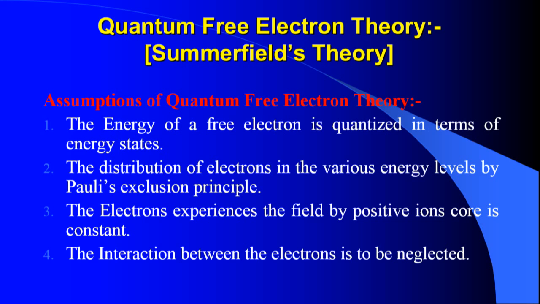Each and every electron experiences the constant positive ion core field, and the interaction between the electrons is neglected, because the electrons are negative carriers and two similar carriers cannot interact with each other. So these are the main four assumptions.